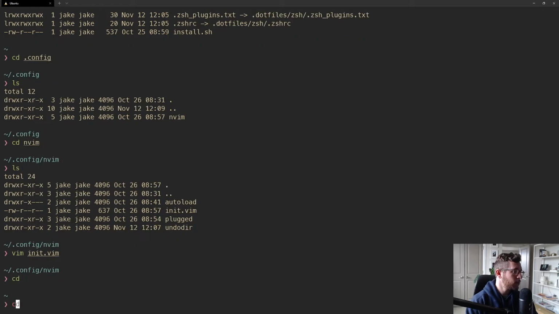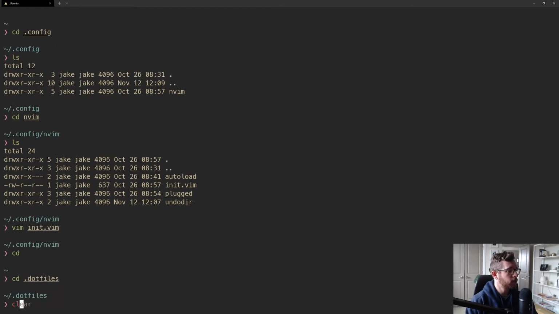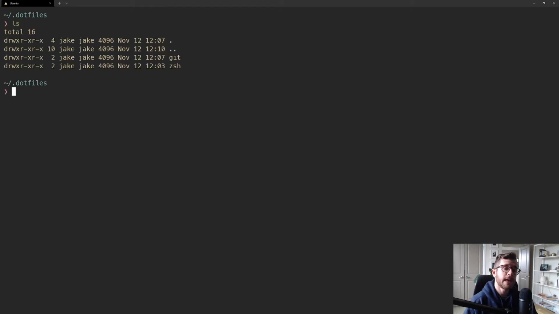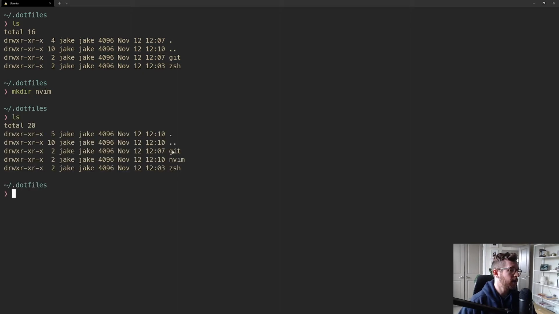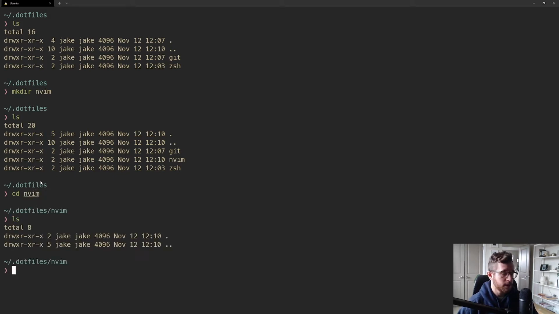The way we do this is we go into our .files directory. Remember, we have to make a package for Neovim. So I'm going to create an nvim... Oops, that's not how you spell mkdir. An nvim package. So now I have git, I have nvim, I have zsh. If I go inside of nvim, obviously it's going to be empty.